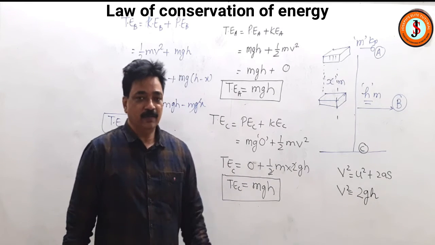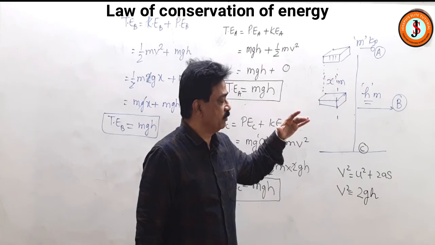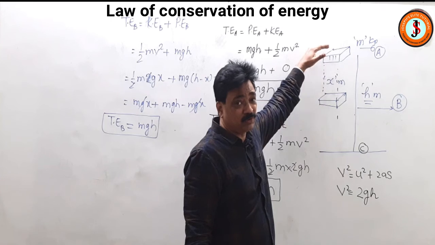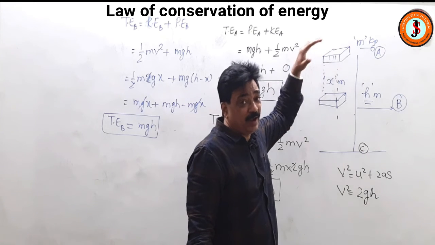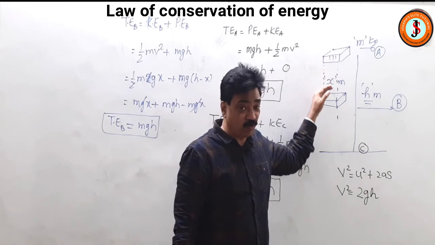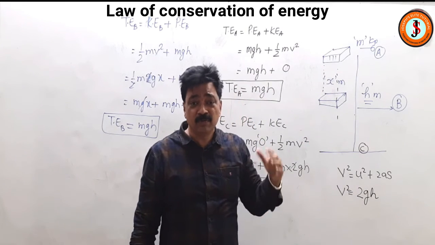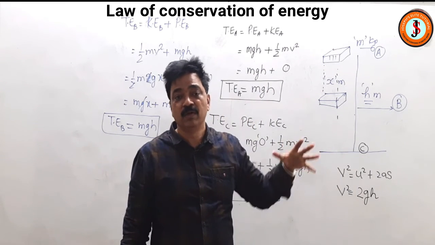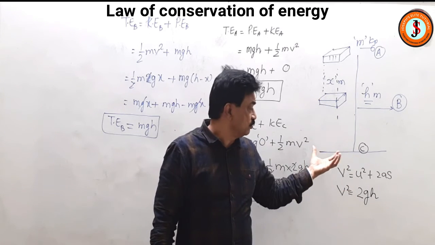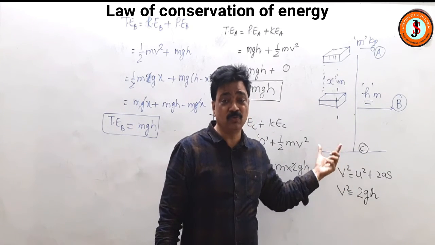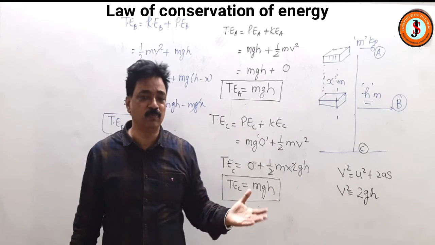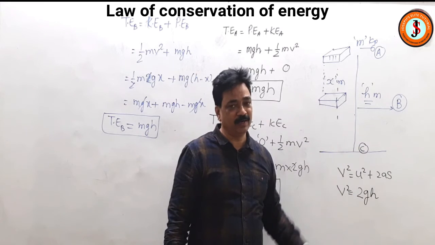Suppose they say, first you have to also understand, when the body falls from a height, its potential energy is the maximum because the value of h is maximum, and its kinetic energy is 0 because it does not have velocity. But as soon as it is falling down, the height is decreasing, that means potential energy is decreasing, but the velocity is increasing, so kinetic energy is increasing. So when it just touches the ground, since there is no height, what happens? The potential energy becomes 0 and all that potential energy will get converted into kinetic energy.